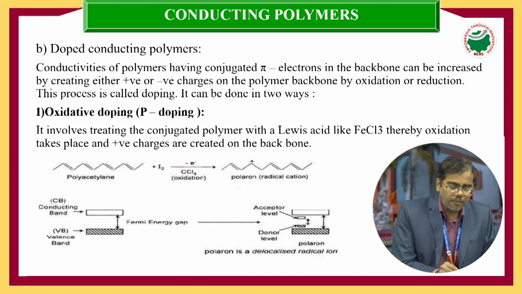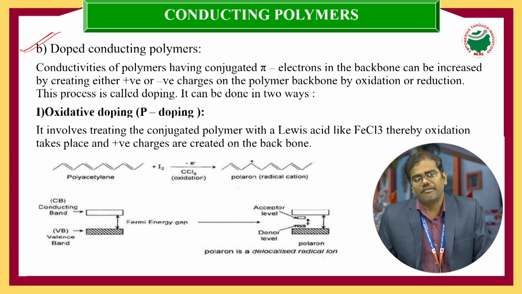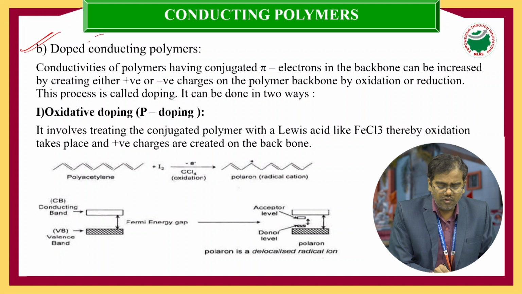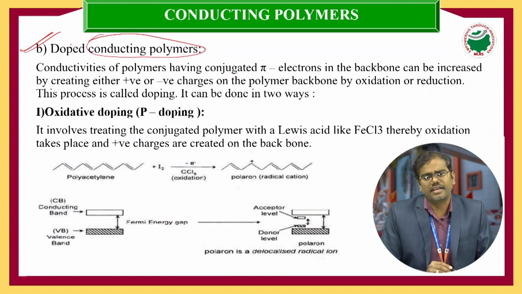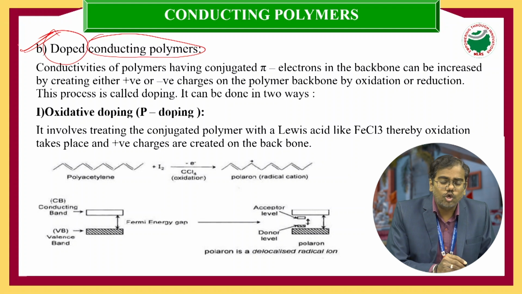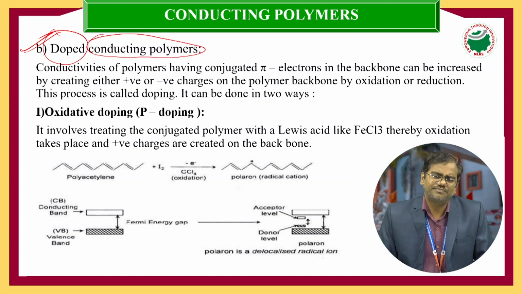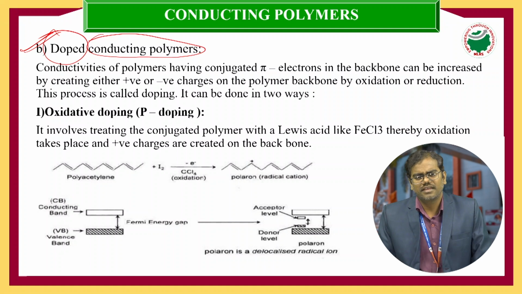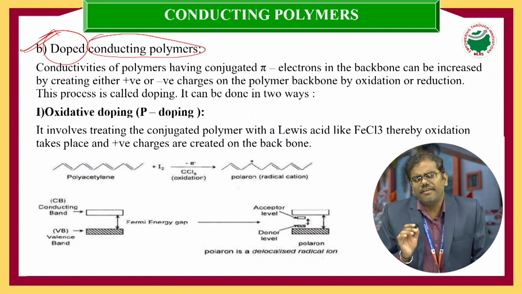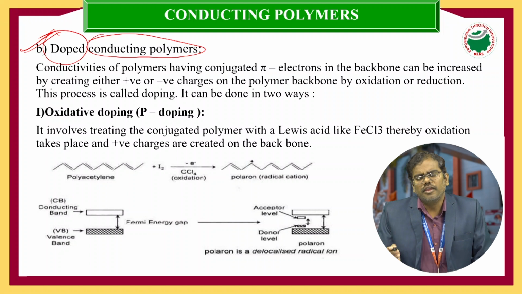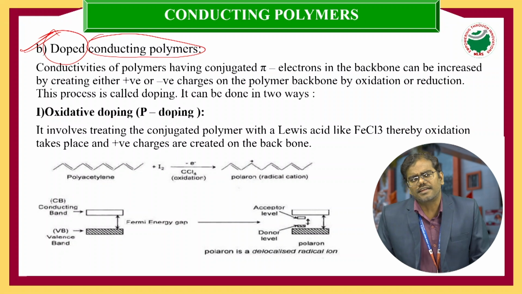The second one is doped conducting polymers. This topic is very important. As you know the concept of conducting polymers, what is the meaning of doping? Why should we discuss doped conducting polymers? Take for example polyacetylene or polyaniline or polyphenol or polythiophene, whatever it may be. These are the best examples of conducting polymers.